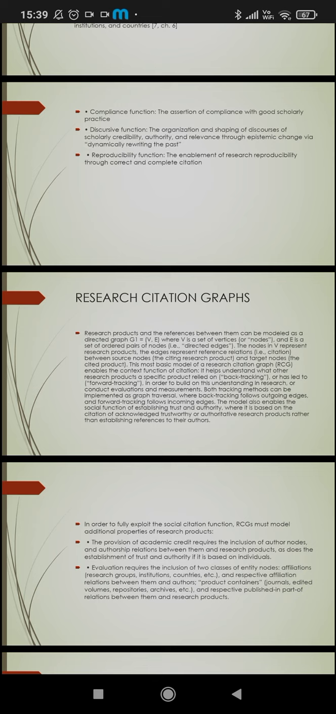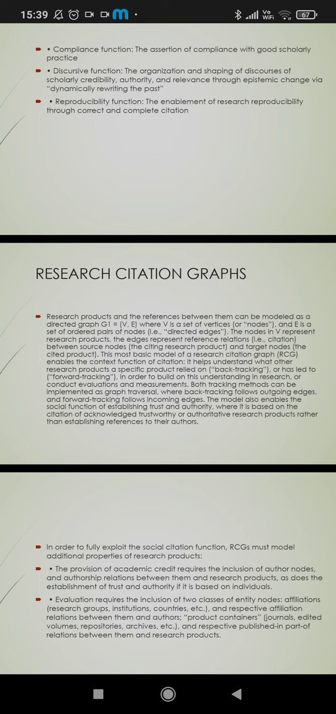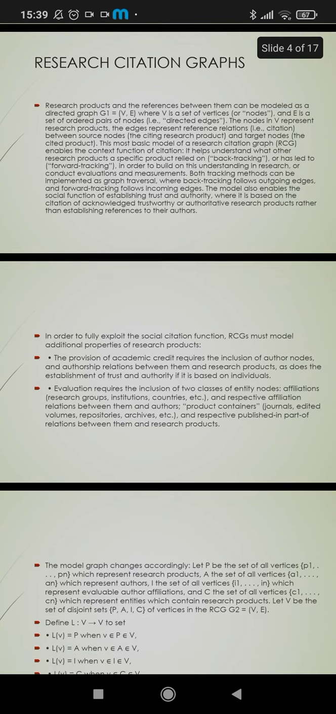It helps understand what other research products a specific product relied on, or has led to, backtracking and forward tracking, in order to build on this understanding in research or conduct evaluation or measurement. Both tracking methods can be implemented as graph traversal, where backtracking follows outgoing edges and forward tracking follows incoming edges. The model also enables the social function of establishing trust and authority, where it is based on the citation of trustworthy or authoritative research products rather than on references to their authors.